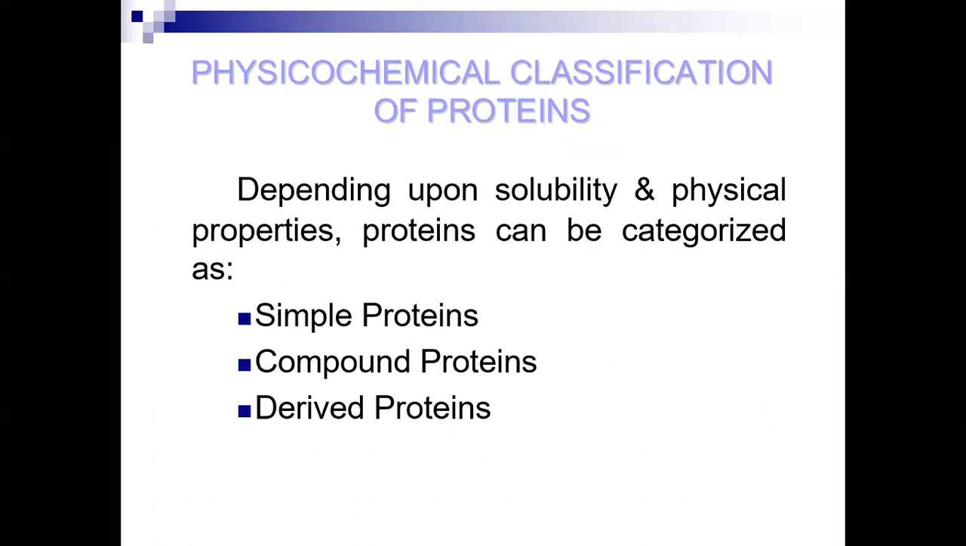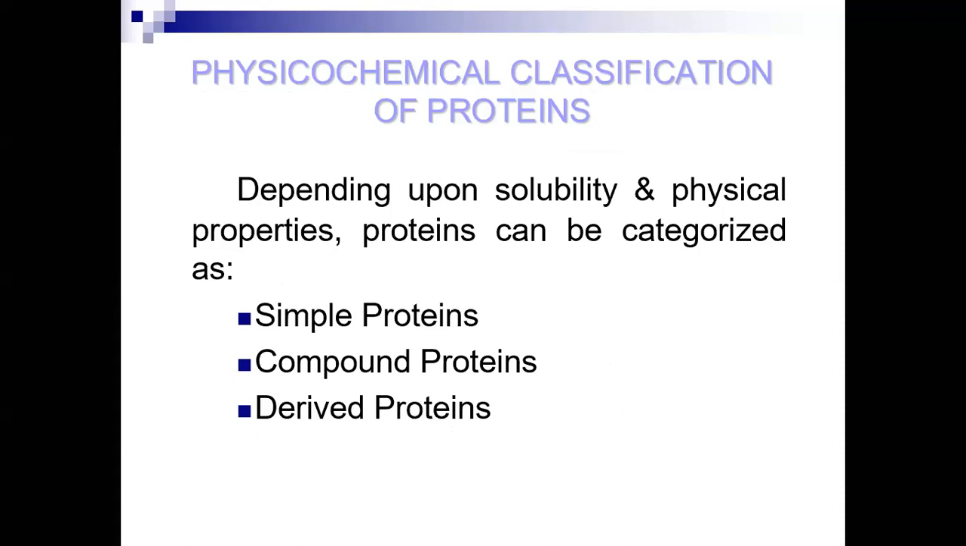So depending upon that is the third basis for the classification of the protein. These are the physico-chemical classification, which depends upon the solubility. Whether the protein is soluble or not, and the physical properties, according to that we can classify three types of proteins.